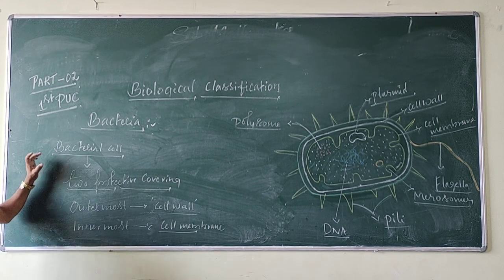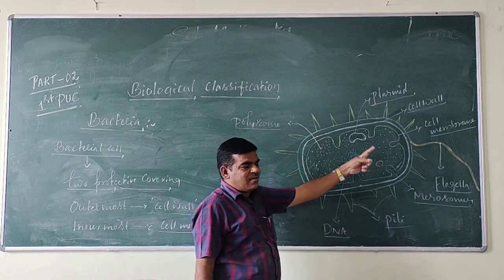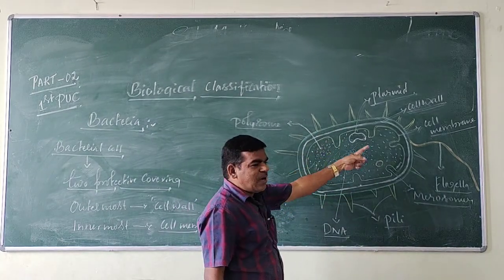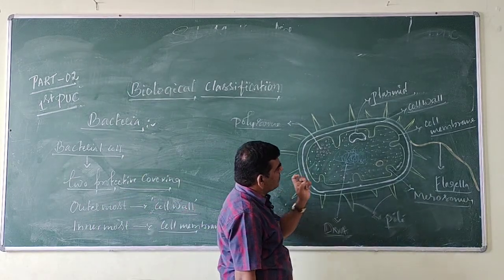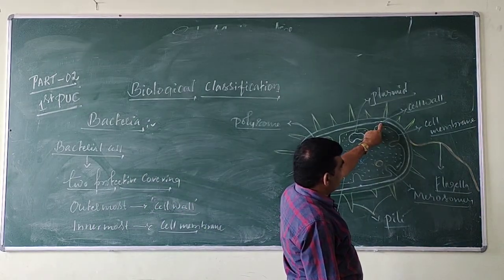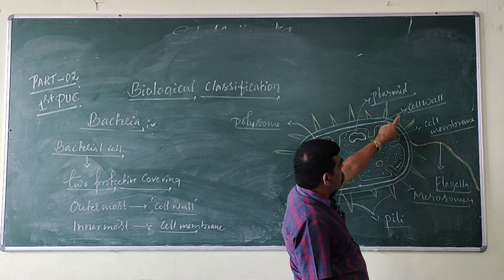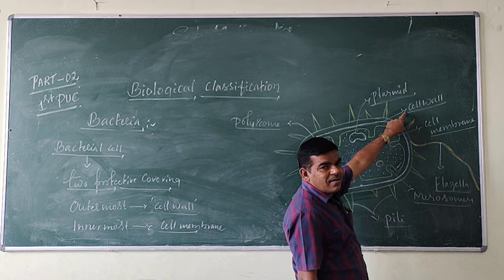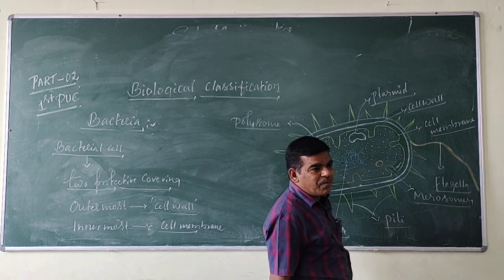Clear? The bacterial surface is surrounded by two protective coverings. The outermost is called the cell wall and the inner one is called the cell membrane.